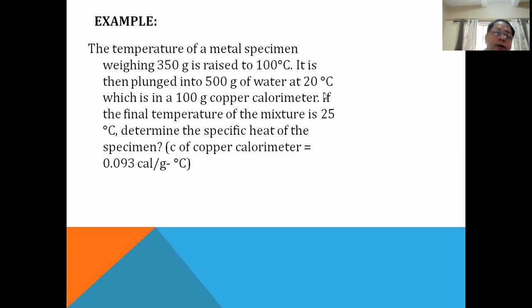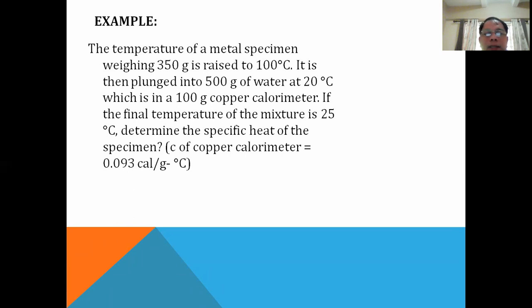Now let's read this example and we will understand the concept of the method of mixture here, how heat flows, and maybe apply it in a given situation, using the equation of our heat capacity, our mcΔT symbol. Now let's read the problem.